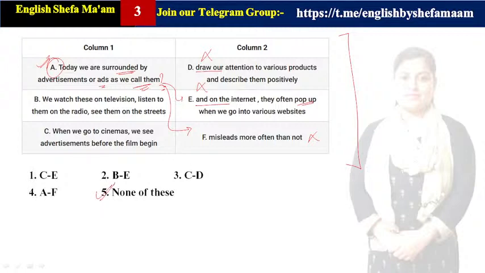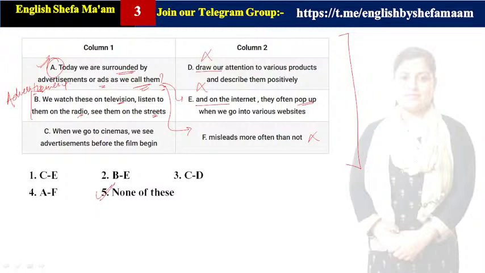Let us check B1. We watch these on television, listen to them on radio, see them on the streets. Who are we talking about? We are talking about advertisements. Here also we are just talking about the subject, that is advertisements. Clear? So we watch advertisement on television, we listen to them on radio, and even we see them on streets as well. Clear? So here we are talking about that.